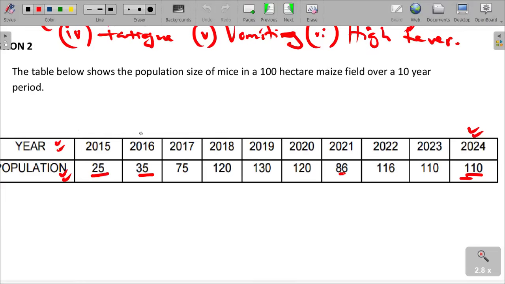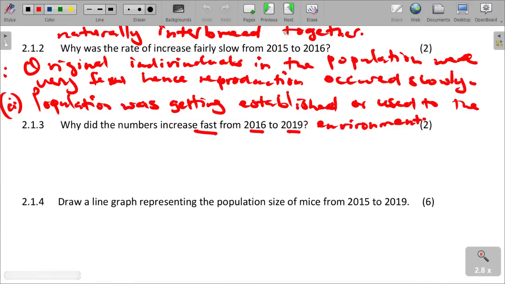In 2016, it was 35, and then it doubled in 2017 to 2019. It went to 130. So what is causing this? It might have been caused by various reasons. That might be because of favorable reproduction processes and environmental resistance.